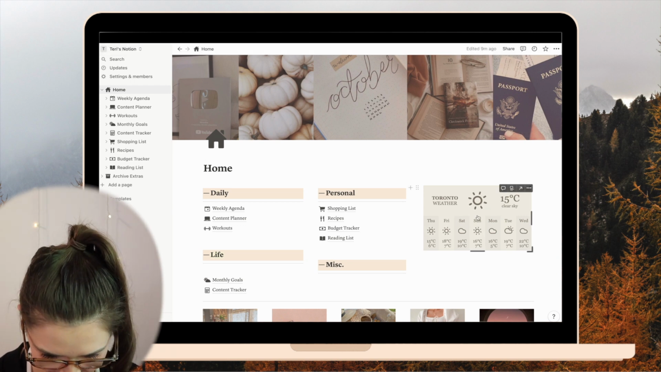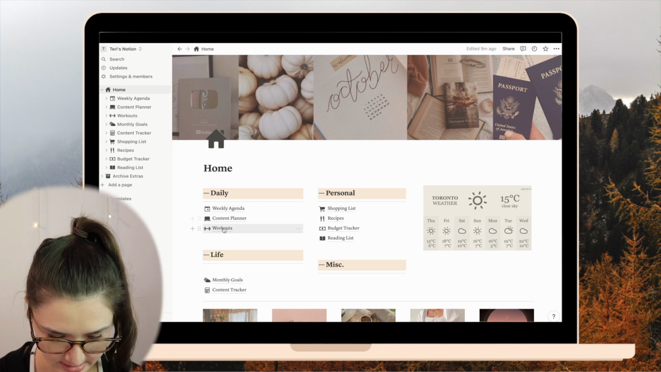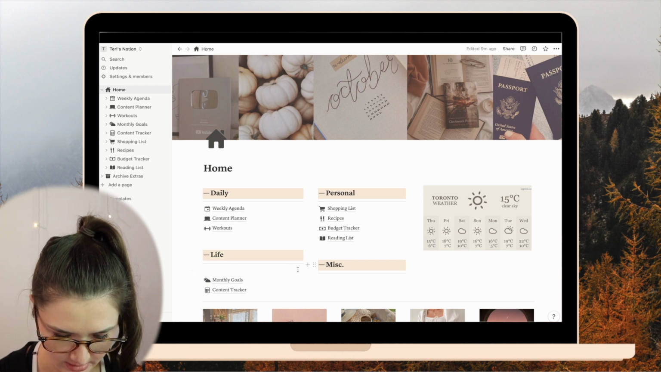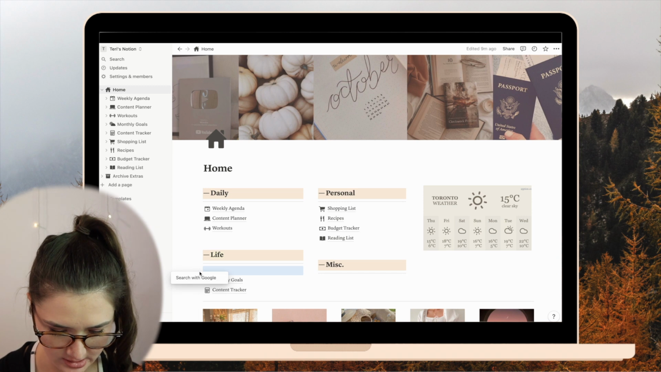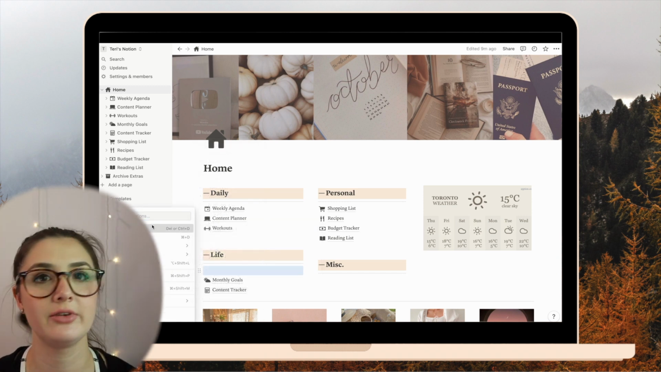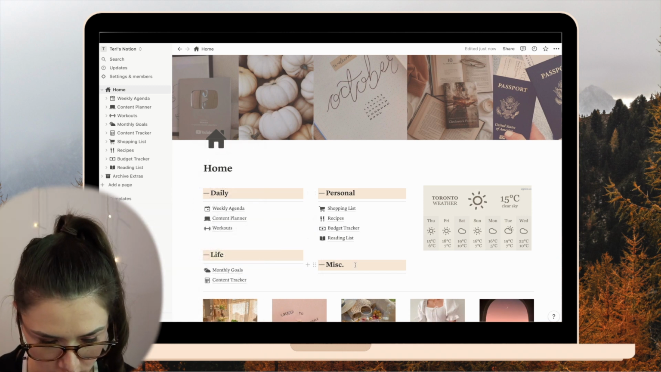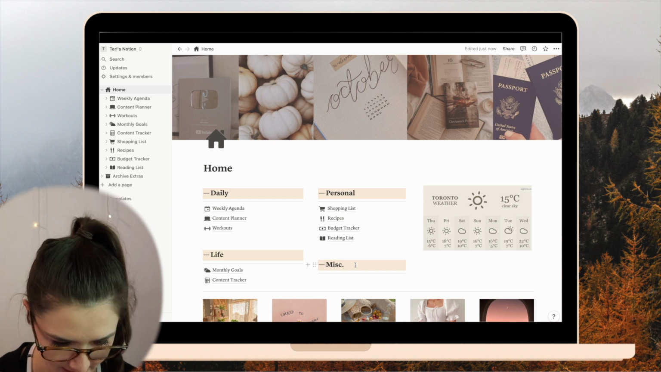Just making sure I'm still screen recording. And then it has all the pages that I have kind of themed out. I don't know what happened here. I did some rearranging, so things might look a little different. So that is my homepage on Notion, and then let's go through each of the pages.